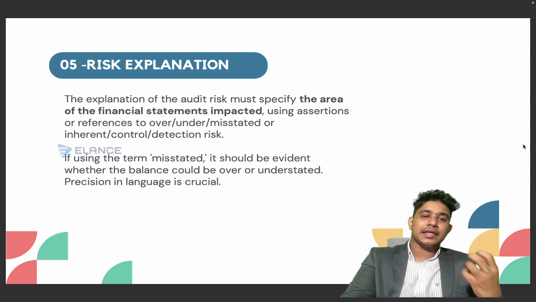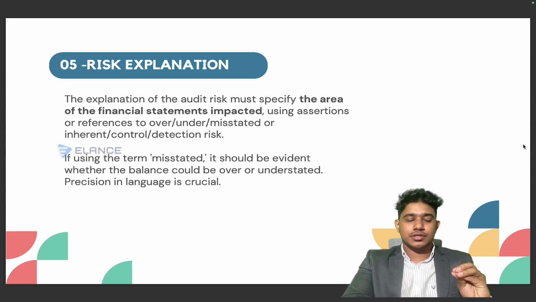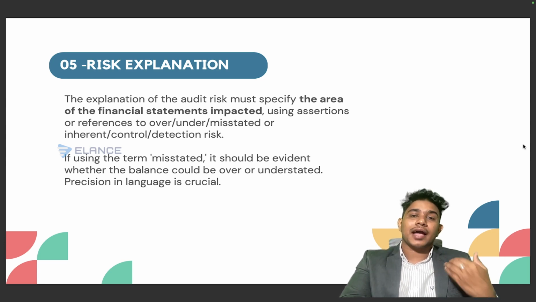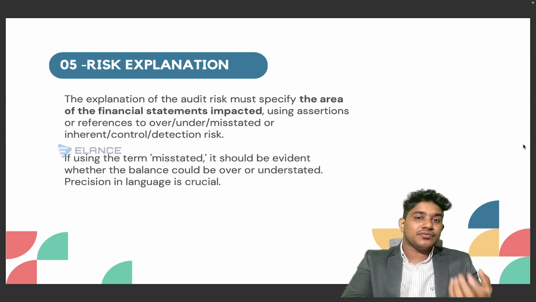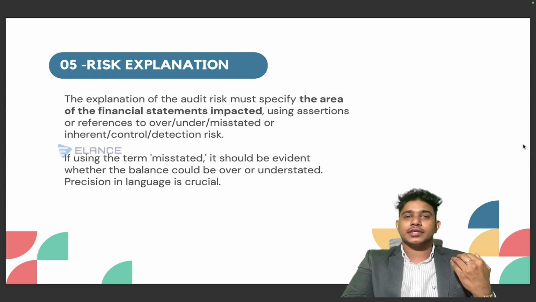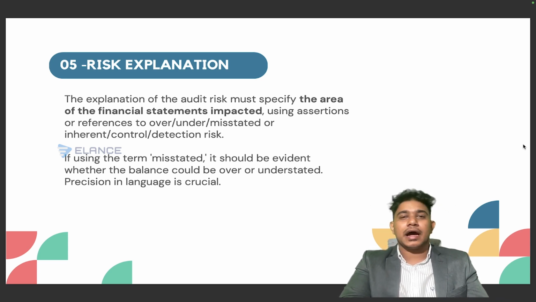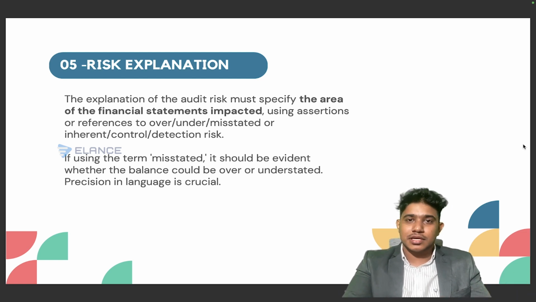And whenever you explain the risk, as I mentioned earlier, you should be clearly specifying the impact of each of the risk. After giving the explanation, you should not just write that it may result in material mistakes of financial statements. Rather than writing material mistakes, you should specify what the actual impact is that will be reflected in the financials. Say for example, if it is something that affects inventory valuation or inventory related accounting standards, in that case you can specify that the value of inventory will be overstated. If there is something relating to bad and doubtful debts, you should mention that the receivables will be overstated rather than just writing that the financial statements are misstated.